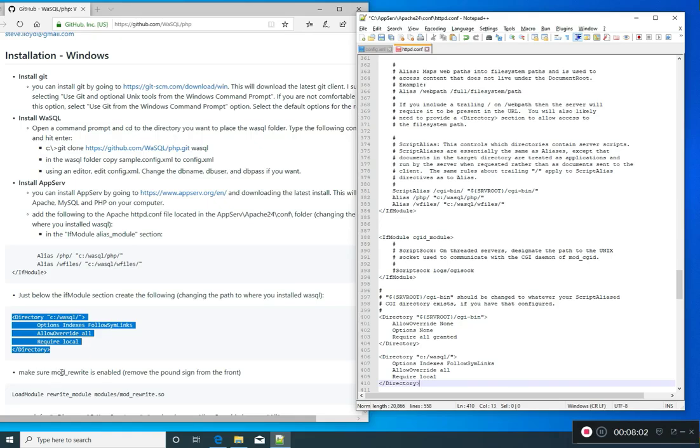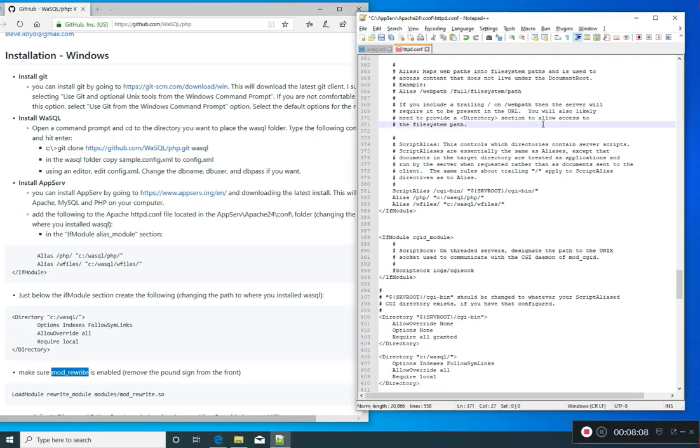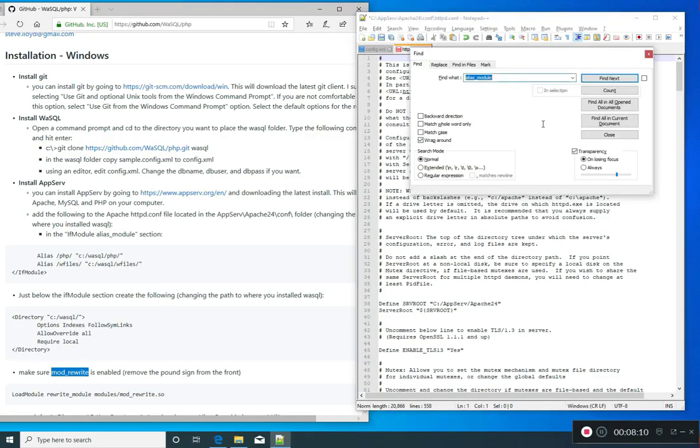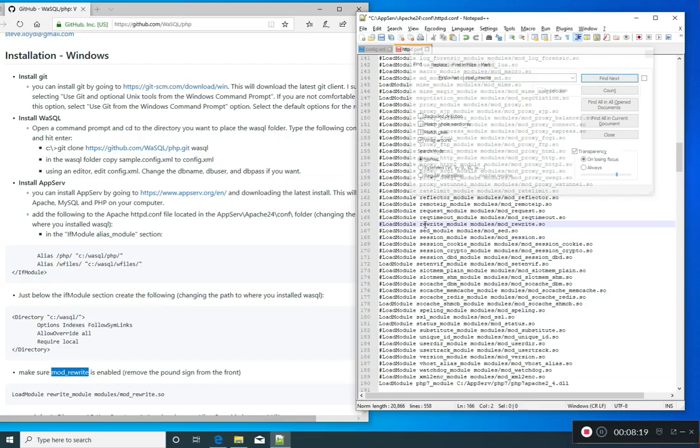Okay, make sure that mod rewrite is enabled. Remove the pound sign from the front, so all of those are up at the first. We'll look for that. I just did a search, found it here. That's mod rewrite. I remove that. Save this.